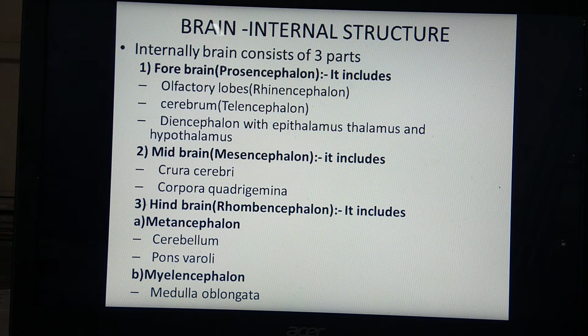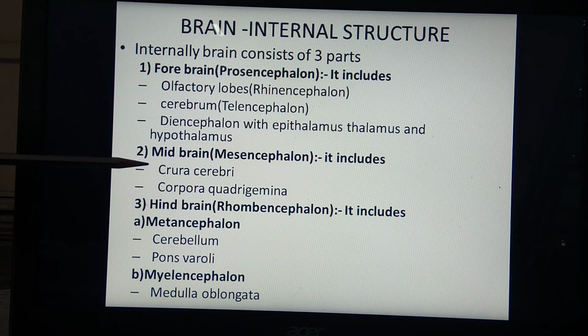In the forebrain or prosencephalon, three parts are there. Olfactory lobes, also called rhinencephalon. Second part, cerebrum, also called telencephalon. Third part, diencephalon, which consists of epithalamus, thalamus and hypothalamus.